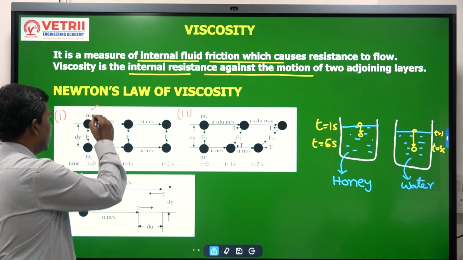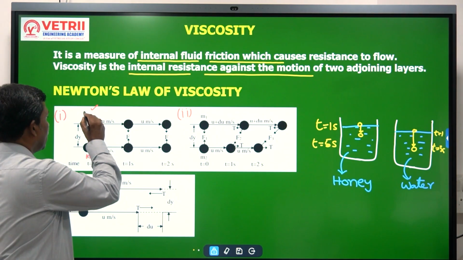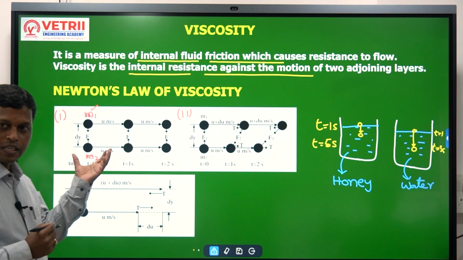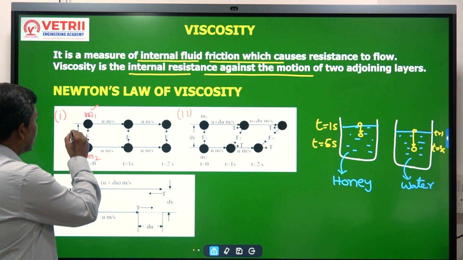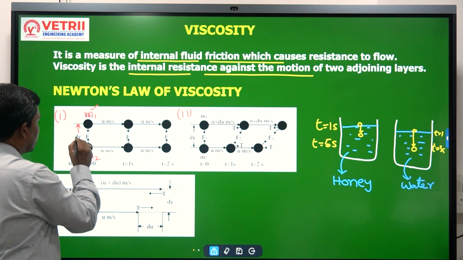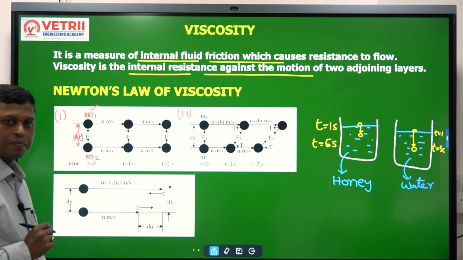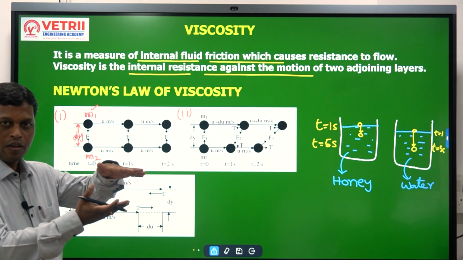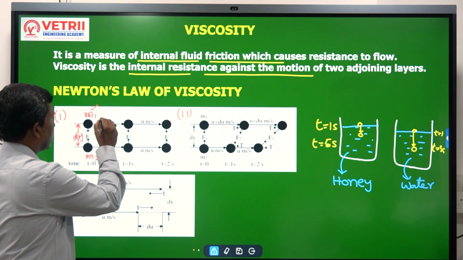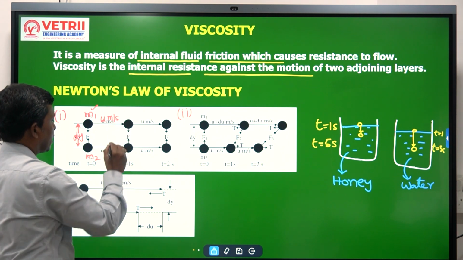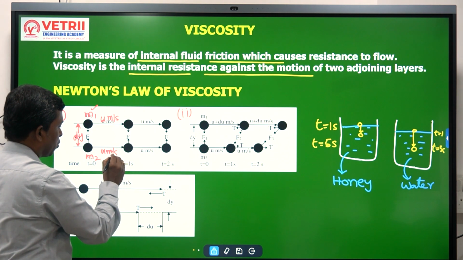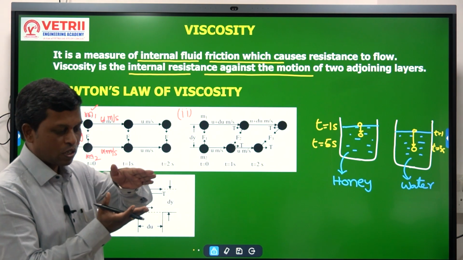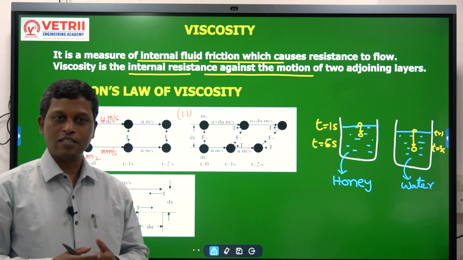The masses of the molecules I am representing with M1 and M2, and the distance between the molecules is dy. Both the molecules are moving together, and the velocity of molecule M1 is u meters per second, and the velocity of molecule M2 is also u meters per second. That means both the molecules are moving with the same velocity.